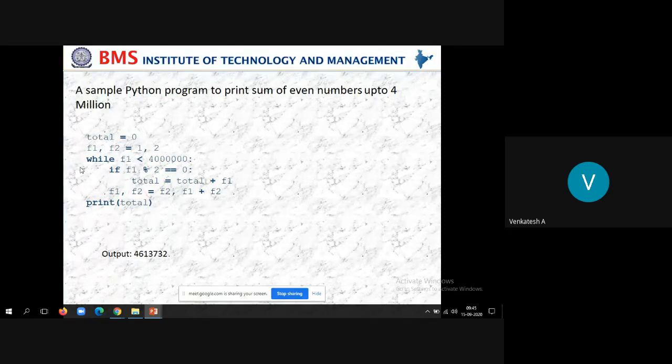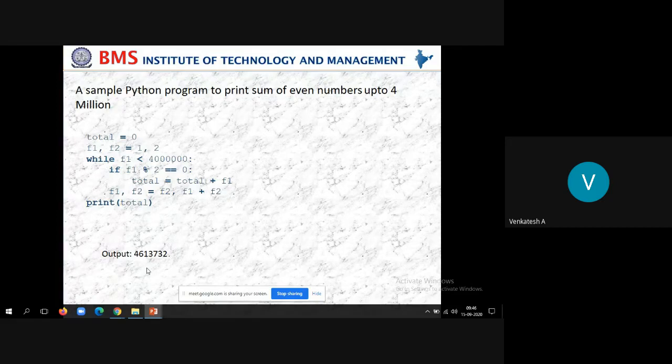In this if condition, we are trying to do the summation of all the even numbers up to 40 lakh. See here the output is 46 lakh, 13,732. So when you add all the even numbers up to 40 lakhs, the result will become 46 lakh, 13,732. Students, any doubt you have in this?